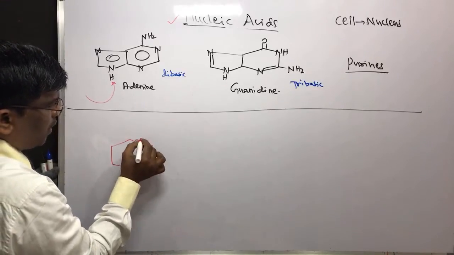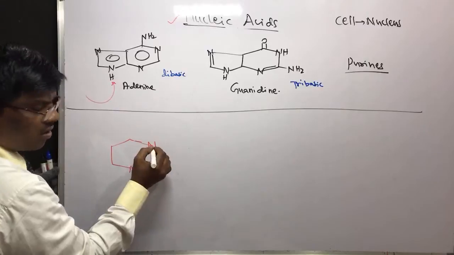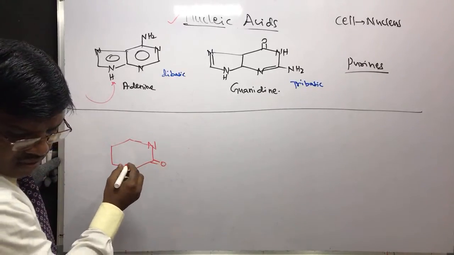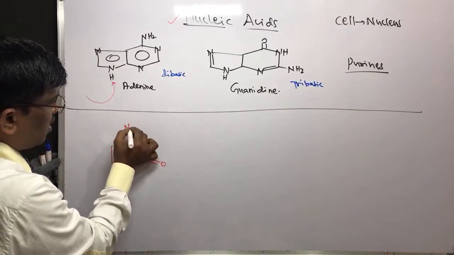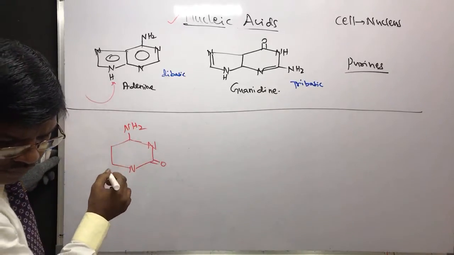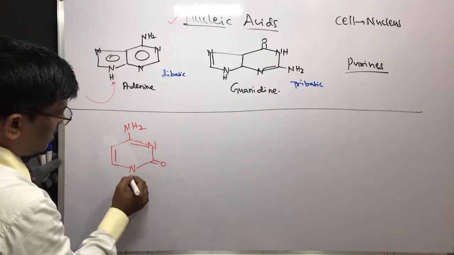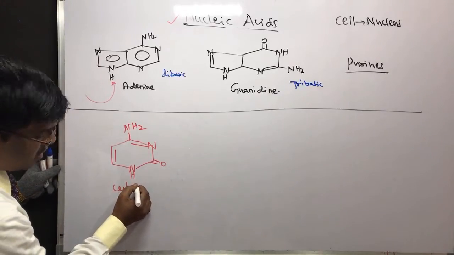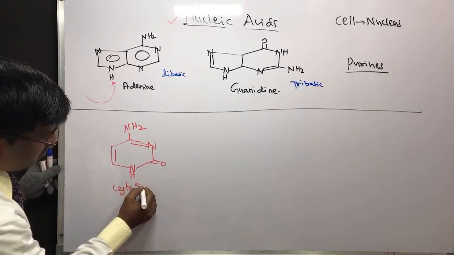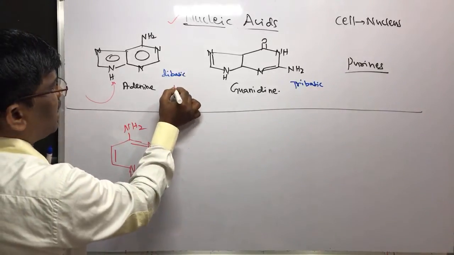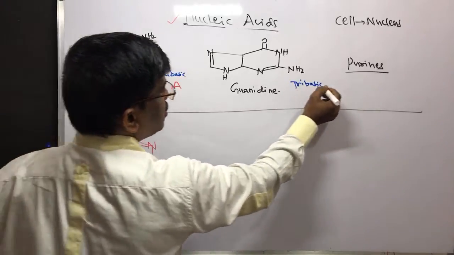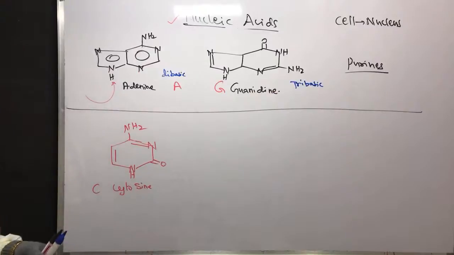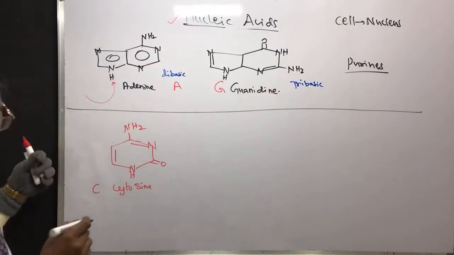Yes. And a very important thing is it is going to bond with cytosine. This is the pyrimidine molecule, cytosine. Cytosine has NH2. This is cytosine. And the abbreviation is A, this is G, and this is C, cytosine. And then comes thymine.